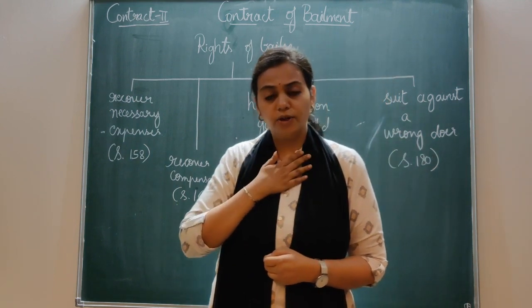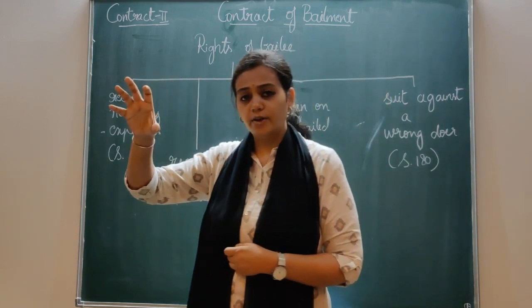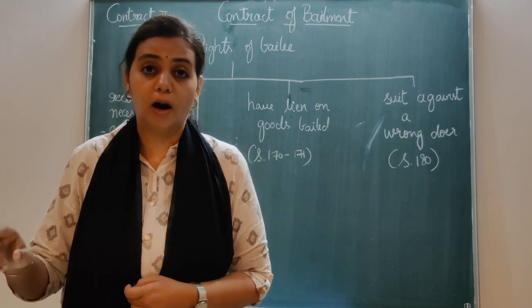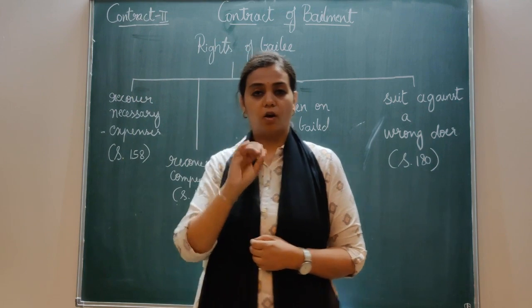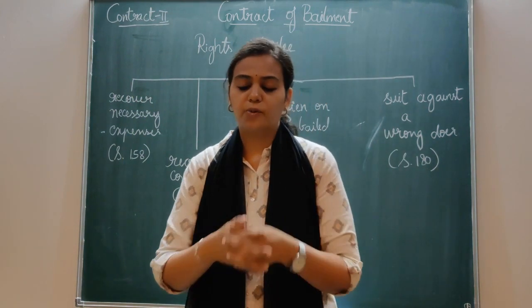So the bailer has given my gold to the bailee, that is the jeweler, and now for his service rendered, I have to give him the amount or a remuneration. To be more precise, remuneration. If at all I don't give him, he has a right to exercise lien. That is, he has a right to keep it himself in his custody till I pay my default amount. Till I clear all the dues, clear all the money to him. Got it? The example is clear? We'll take one more example.